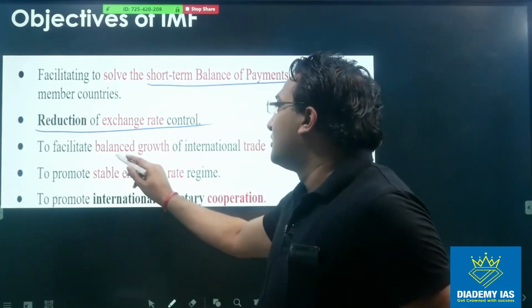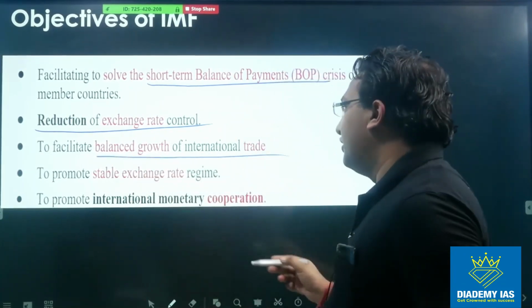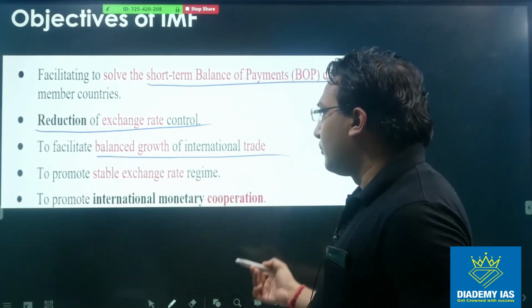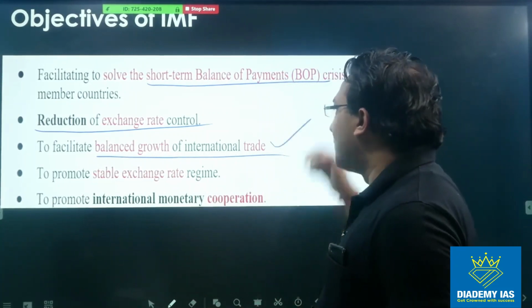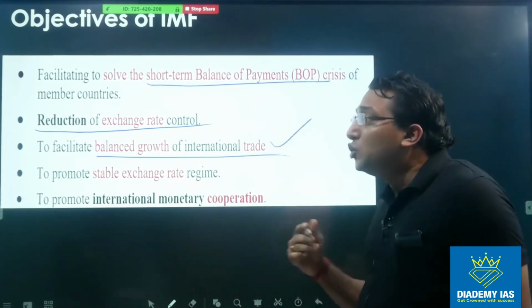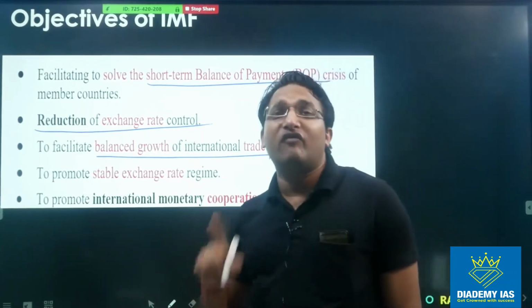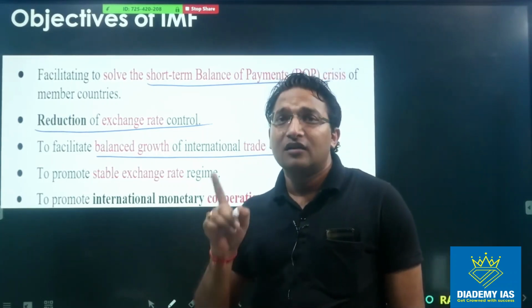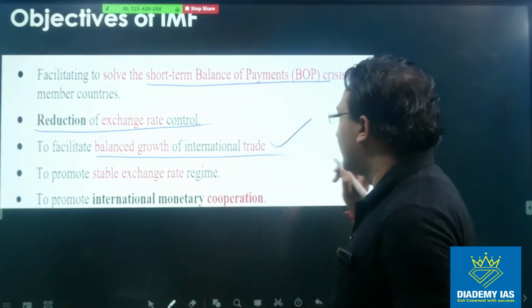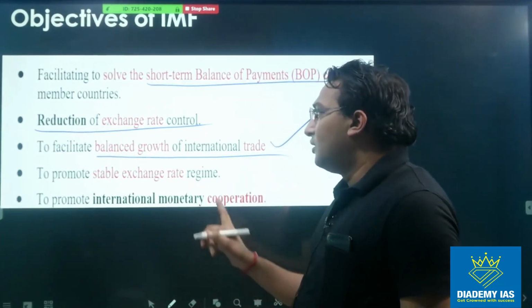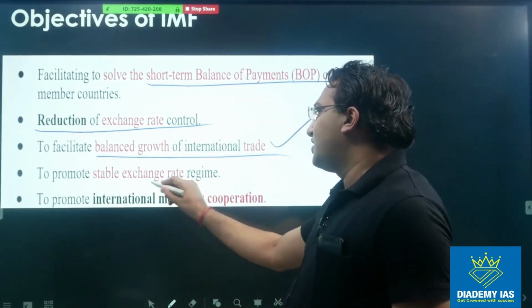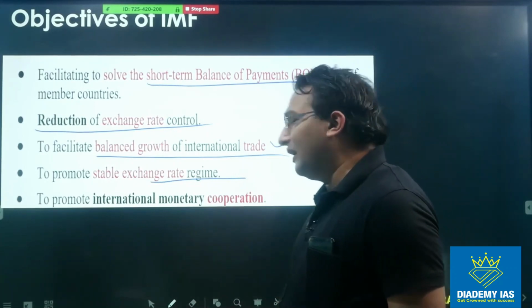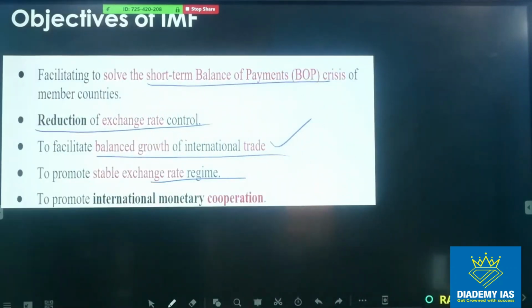Next is to facilitate balanced growth of international trade. So that is also one of the important points. You should mark this point because you might feel that this is the responsibility of the World Trade Organization, right? But actually this is also the responsibility of the IMF. To promote a stable exchange rate regime and to promote international monetary cooperation.